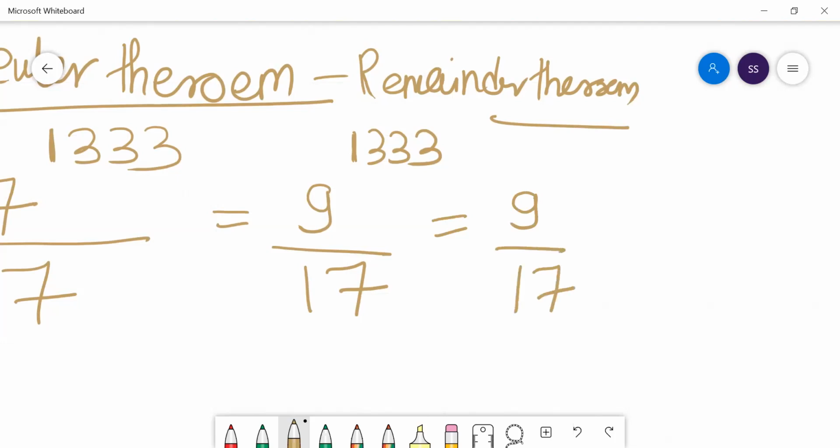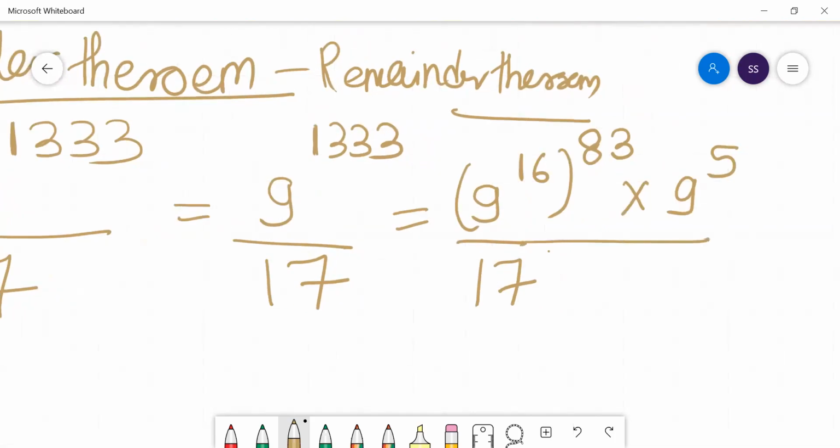So here, 9 to the power 16 divided by 17, the power would be 16. Why? Because the Totient number of 17 is 16. Now you can write this in this form. So 1333 divided by 16: 16 eights are 128, so 128, then it would be 53. 16 threes are 48, and 48 plus 5 is 53. So into 9 to the power 5.